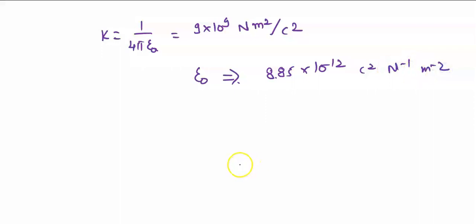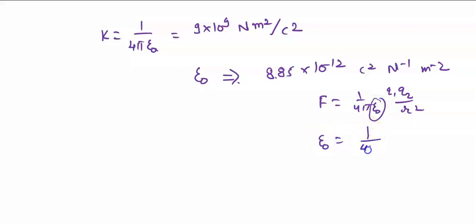Now you must be wondering where we are getting all these values. It's very simple. You know F is equal to 1 upon 4 pi epsilon naught Q1 Q2 upon R square. I am not talking about the value of it; the value you have to remember. But suppose you have to find epsilon naught. What will you do? Epsilon naught will be 1 upon 4 pi F Q1 Q2 upon R square. Right? So here you can see the units: Newton inverse, Coulomb square, and meter to the power minus 2. So all these you have here, and very easily you can find it out.